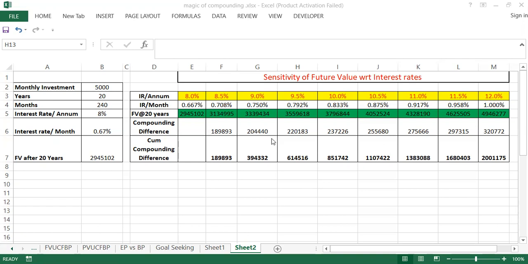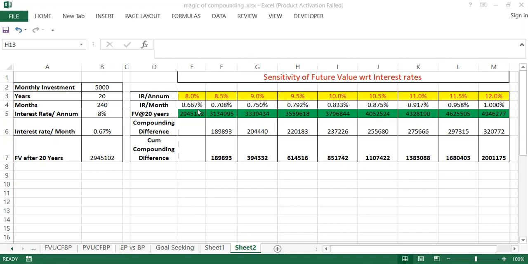In order to explain this table, I have considered only changing the interest rate. The other parameters remain the same: I assume the person invests 5,000 rupees per month for a period of 20 years. So person A invests 5,000 rupees per month for 20 years, but I am changing only the interest rate. So what is the benefit of compounding interest gained by an investor at a higher interest rate rather than a lower interest rate?